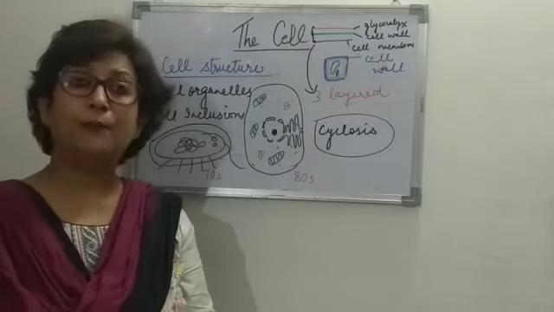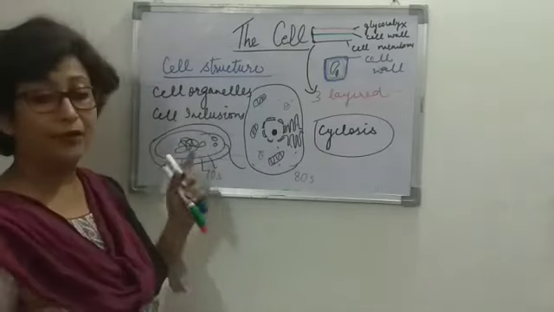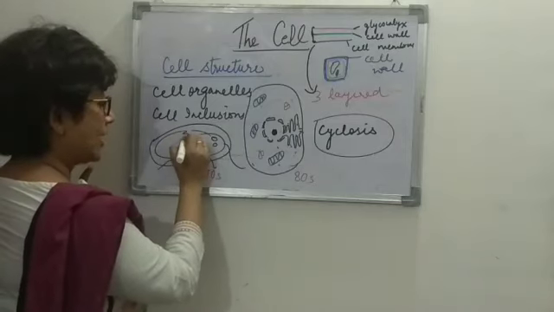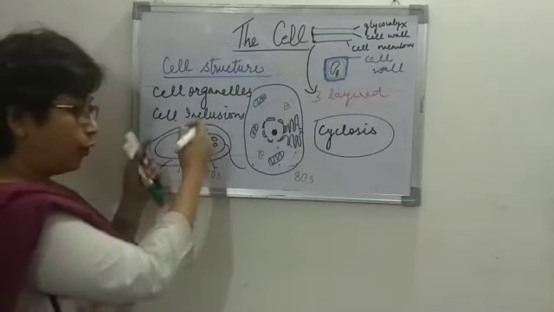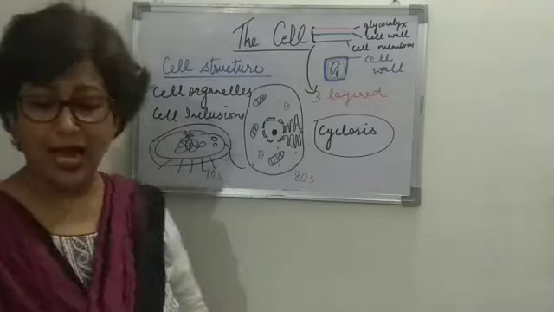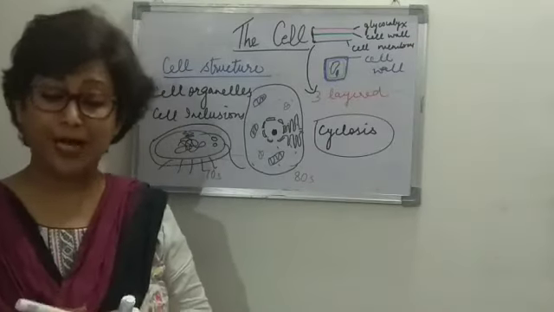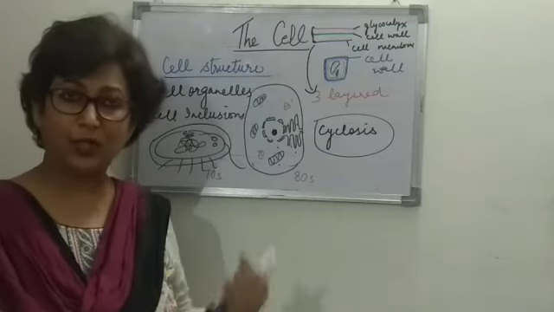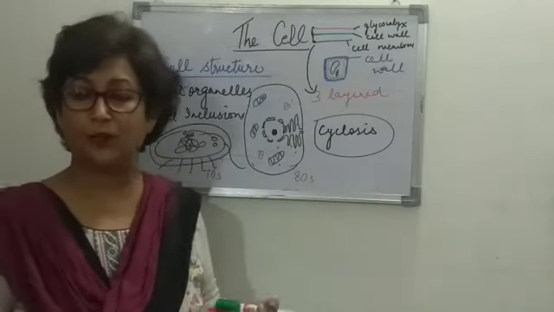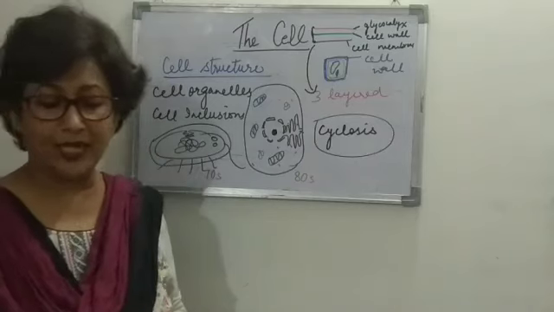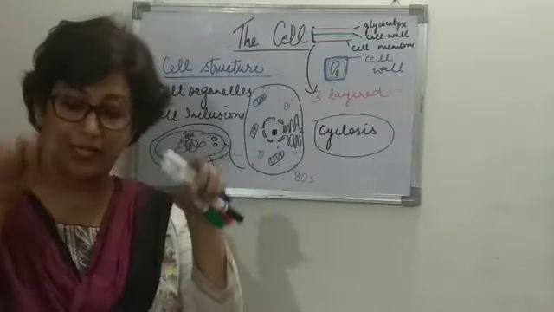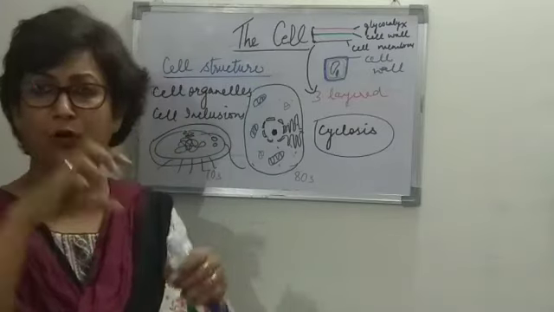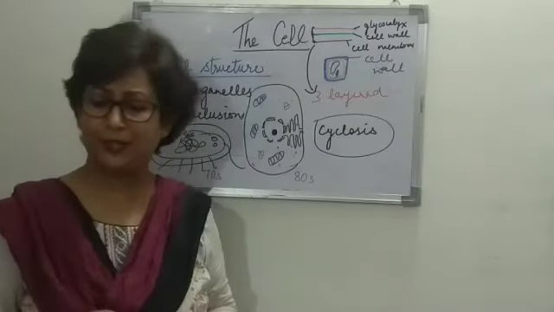A special membranous structure is found in bacteria. The plasma membrane has an infolding, right? It folds inwards in the bacterial cell, and this infolding of the plasma membrane is known as mesosome. As I told you, it is an extension of the plasma membrane of the cell in bacteria. Now, these extensions may be in the form of vesicles, sac-like structures, tubules, or lamellae, right? So that is how distinctly shaped they may be.